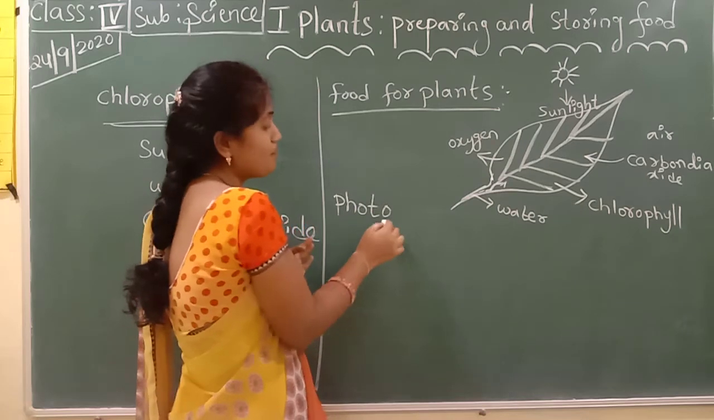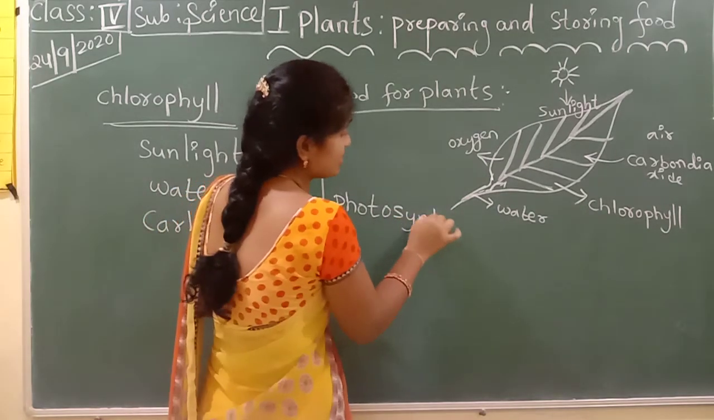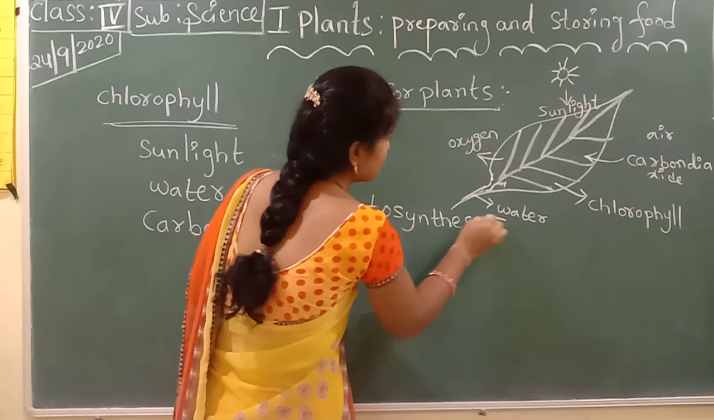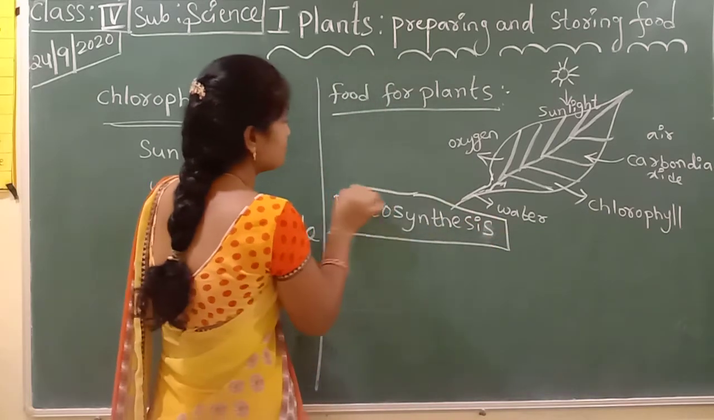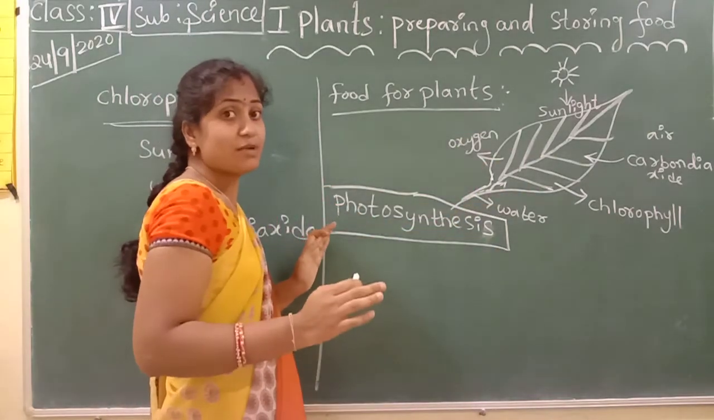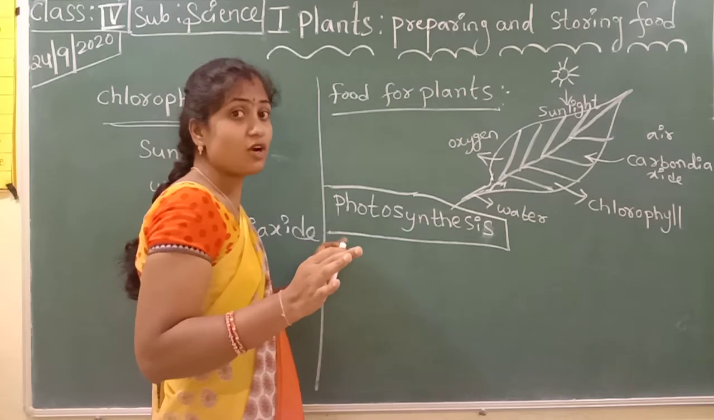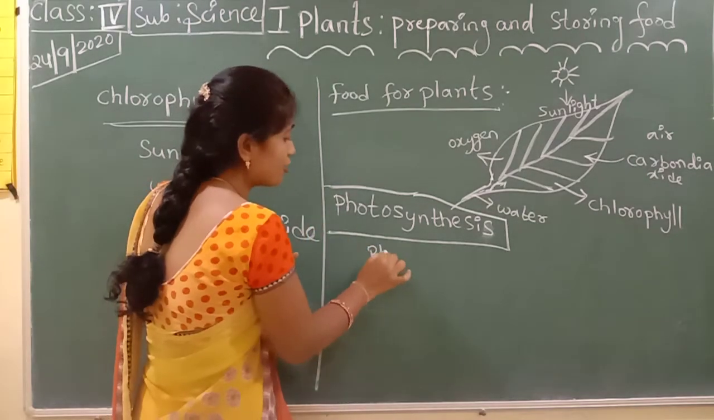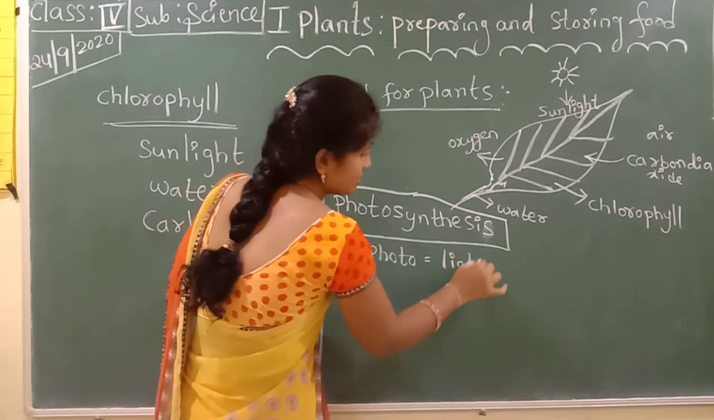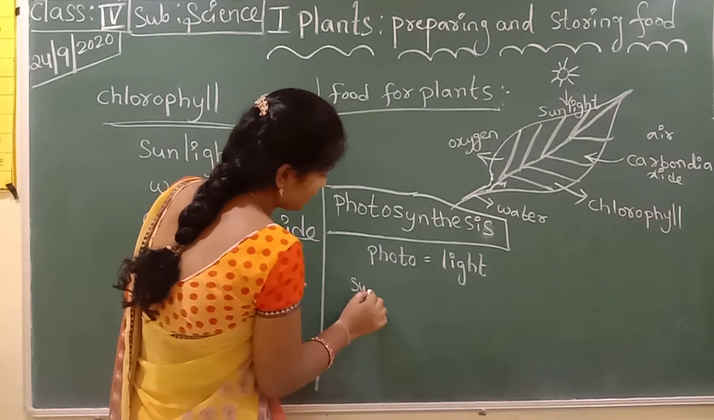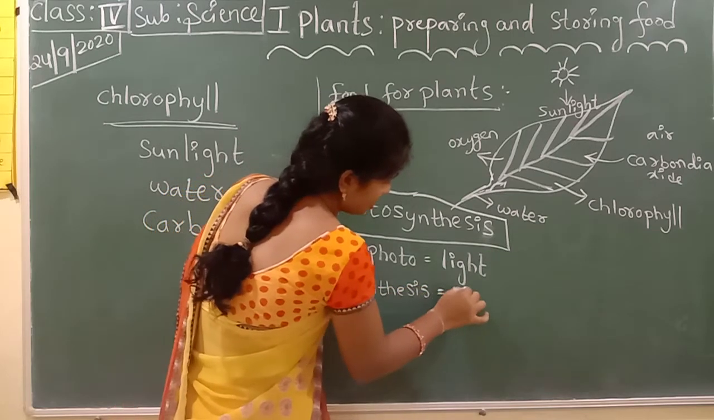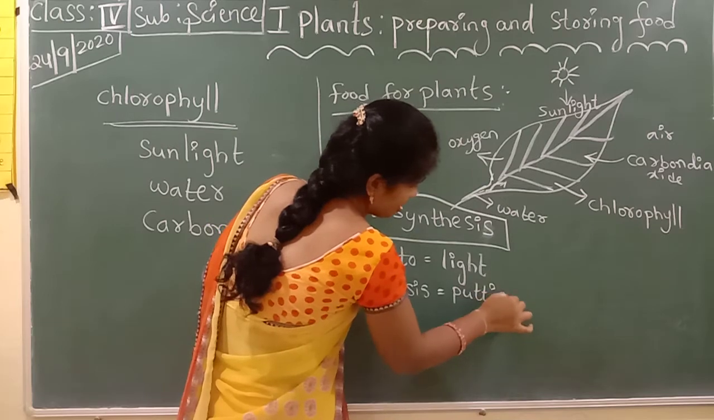Photosynthesis. First of all, you have to observe this. Photosynthesis means what? When the plants prepare their own food, the process is called photosynthesis. Photo means what? Light. Synthesis means putting together.